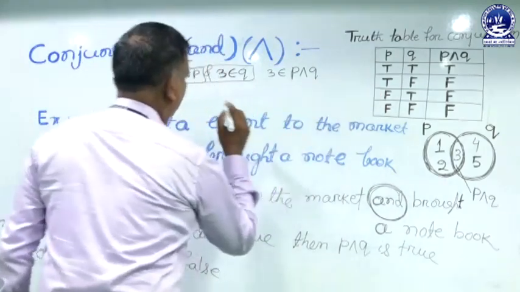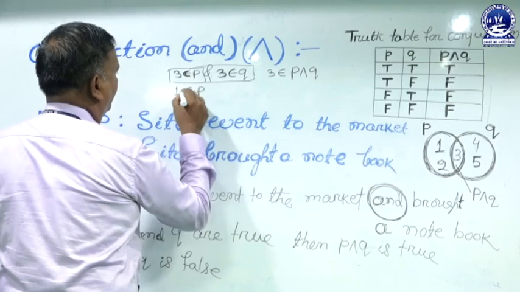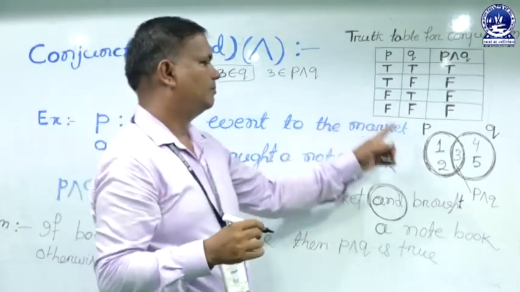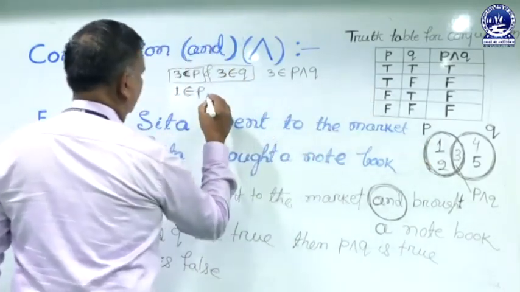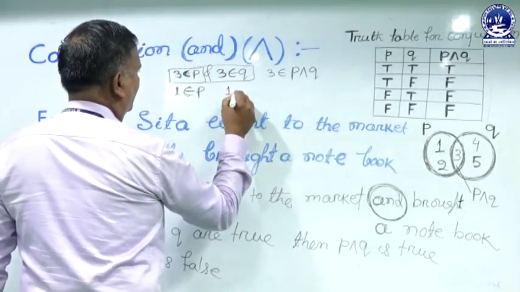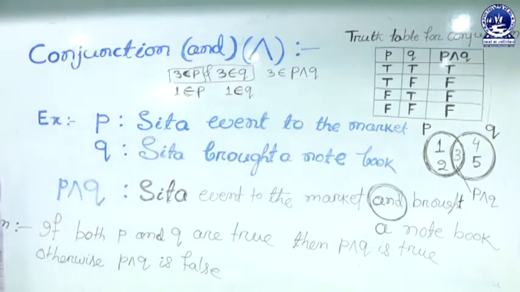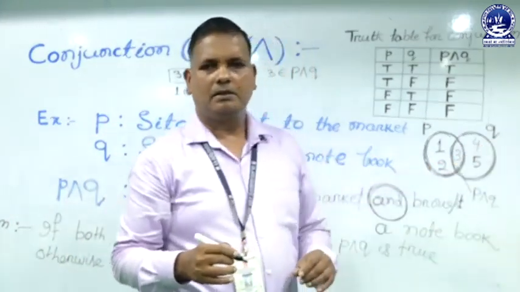For the second row, 1 belongs to P is true because 1 is in the set P. 1 belongs to Q is false because Q does not contain the element 1.